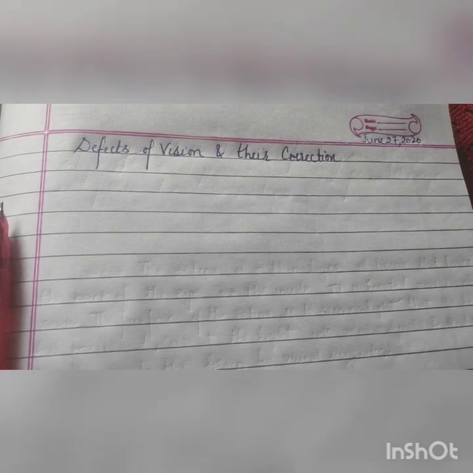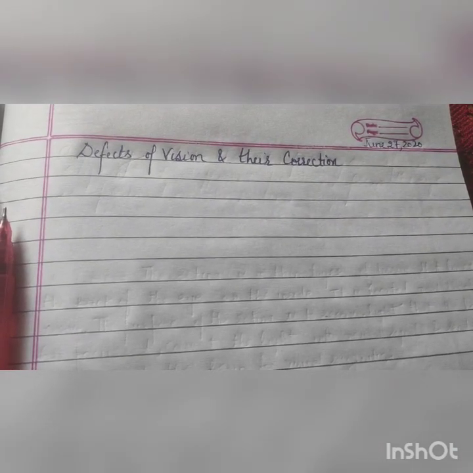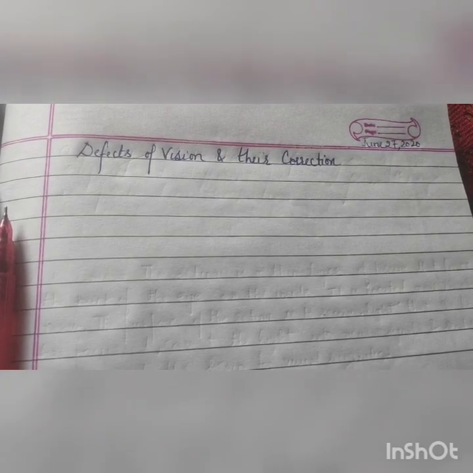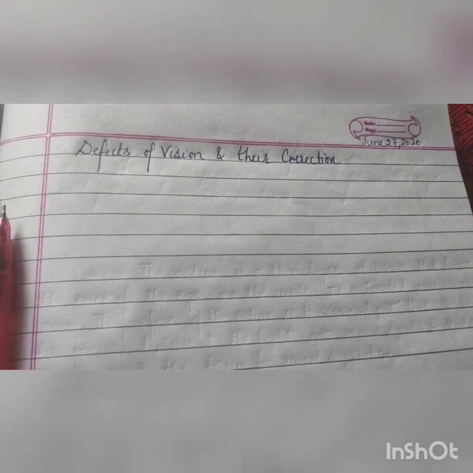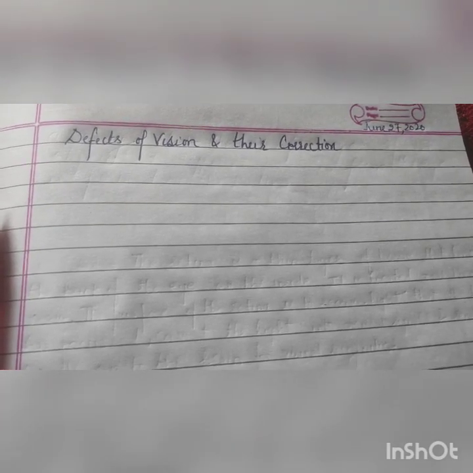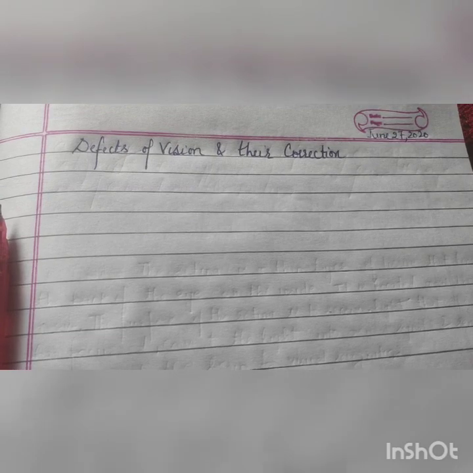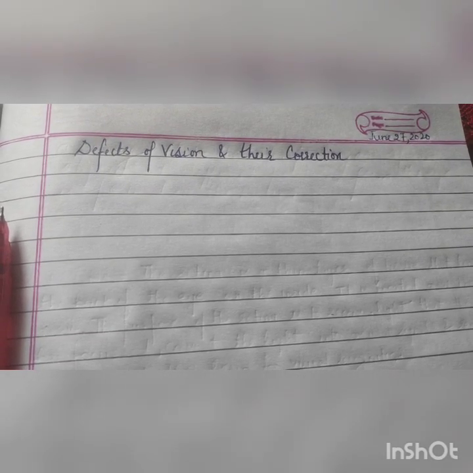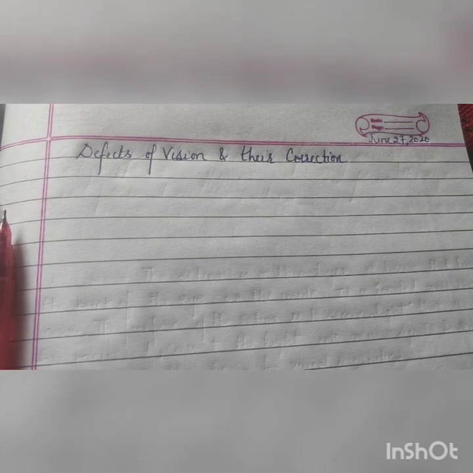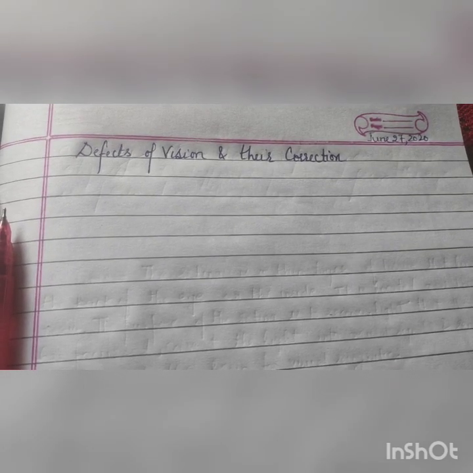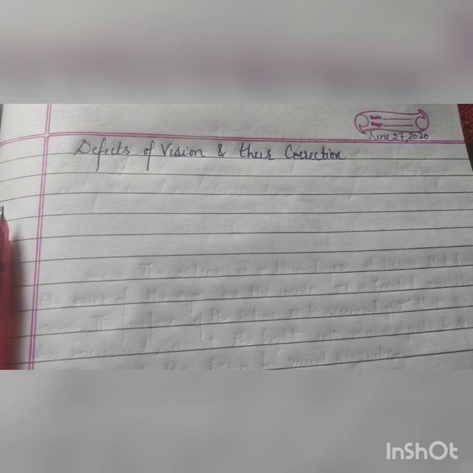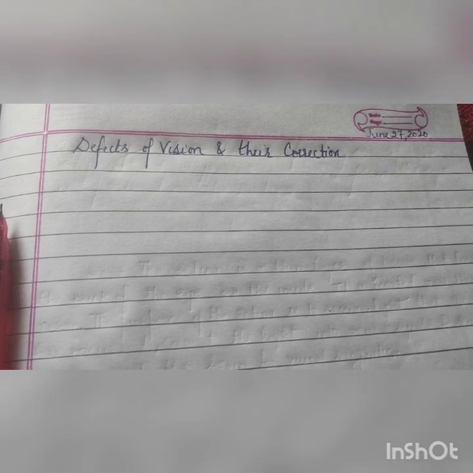So, let's start with the topic of the day, that is defects of vision and their correction. Till now we have discussed only two topics: one is the human eye structure and the different functions of its various parts, and the other is power of accommodation. In power of accommodation, we have discussed least distance of vision and the far point.